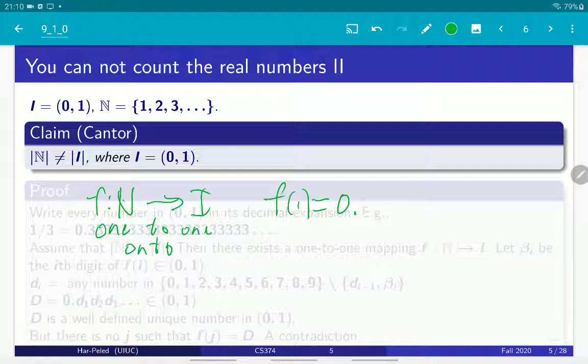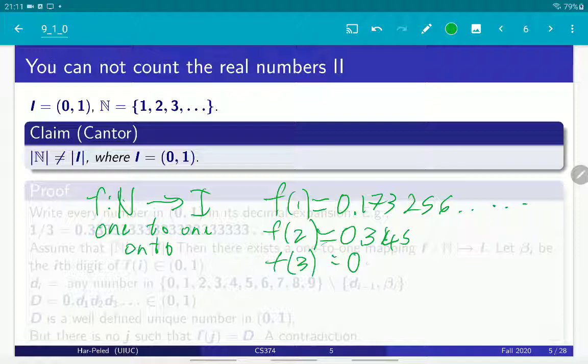f of 1 is going to be some real number, so let's write it down: 0.173256, blah blah, or whatever it is. You can write f of 2 as 0. blah blah. I don't know, f of 3 might be 0.3141592, etc., and so on.